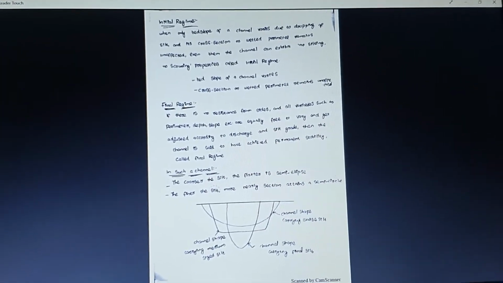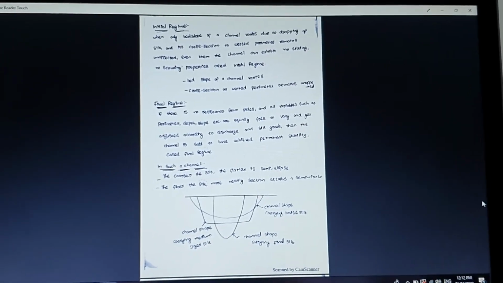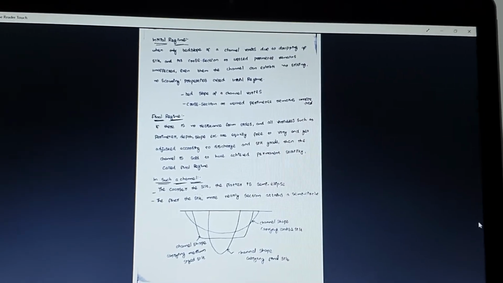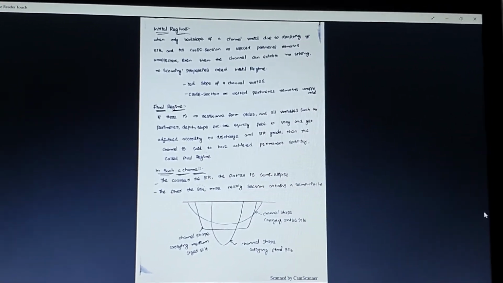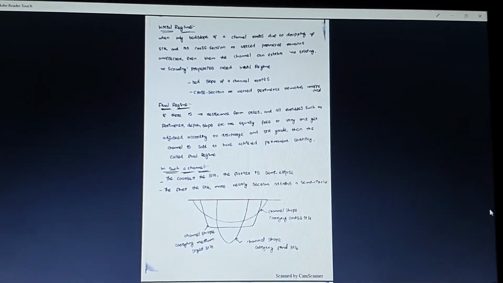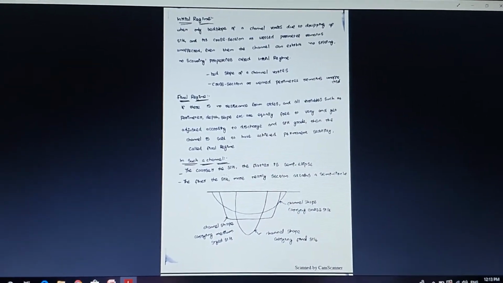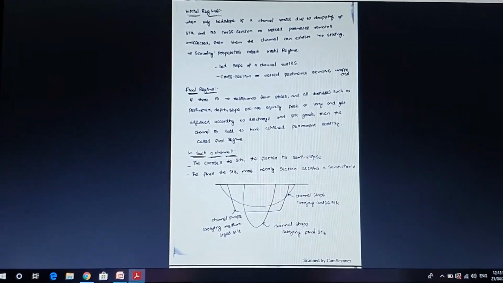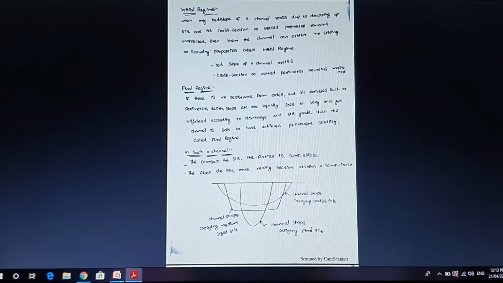Next are the initial and final regime concepts of Lacey's theory, which are very important for short answers. Initial regime is when you have a bed slope of a channel that changes due to dropping of silt, while its cross section or wetted perimeter remains the same. There will not be any effects on it. That is what you call the initial regime, and only the bed slope will vary in the case of the initial regime.